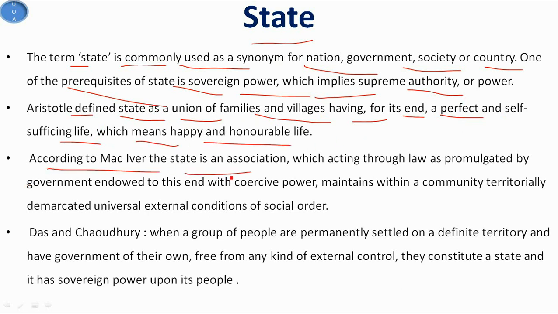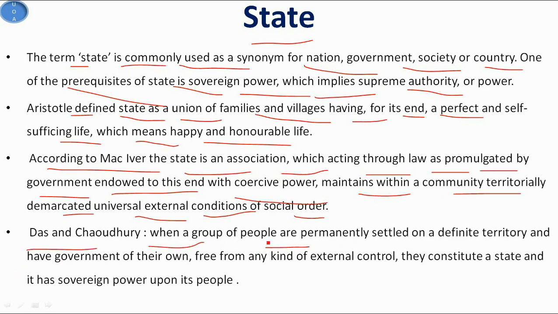According to MacIver, the state is an association which, acting through law as promulgated by government endowed to this end with coercive power, maintains within a community territorially demarcated the universal external conditions of social order. So Das and Chaudhary say that when a group of people are permanently settled on a defined territory and have a government of their own, free from any kind of external control, they constitute a state and it has sovereign power upon its people. So basically the state uses power as a mechanism to keep society bound together.